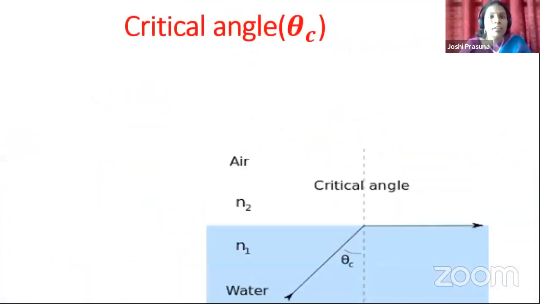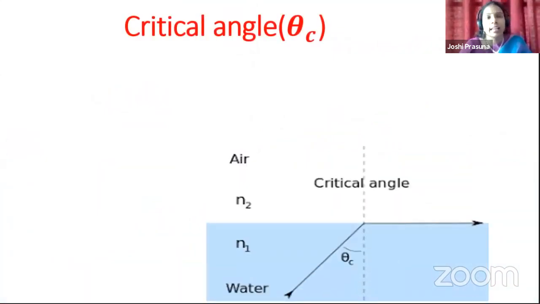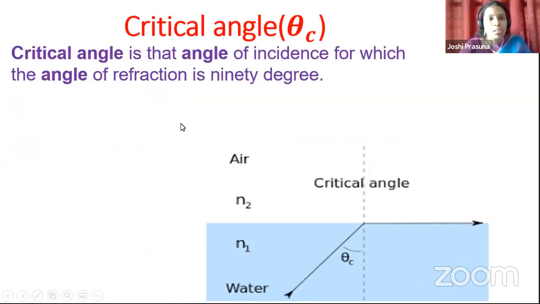So let me give you the definition of this critical angle. What is the first condition you should remember? The light ray should travel from denser medium to rarer medium. Okay, so when it is traveling from denser to rarer, here I have chosen water to air.